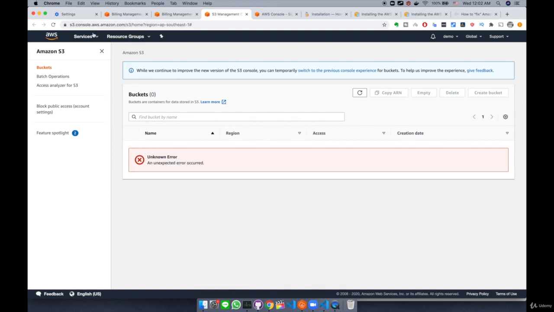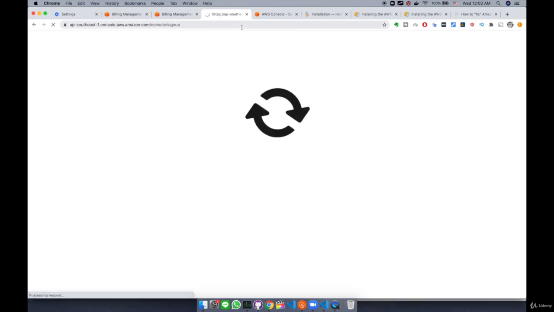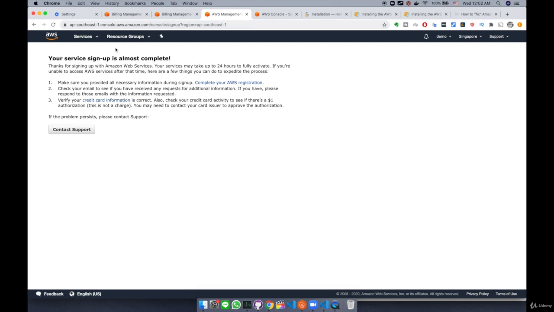If I go to EKS cluster, type in EKS here, enter, and I go to the EKS cluster console, it shows me this: your service signup is almost complete. It says it's not complete yet. One of the reasons is to verify your credit card information is correct. They're going to send a $1 bill to your credit card, confirm that your credit card is correct. And also you need to check your email if you have received any request for additional information. And also you need to provide all the necessary information during the sign up. So let's click this complete your AWS registration link here.